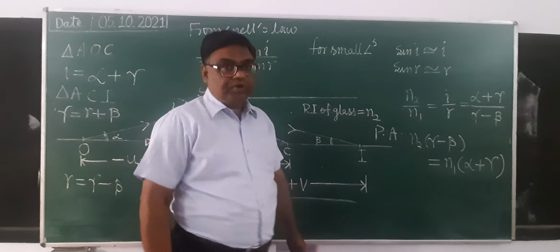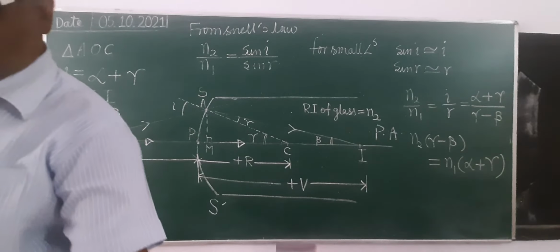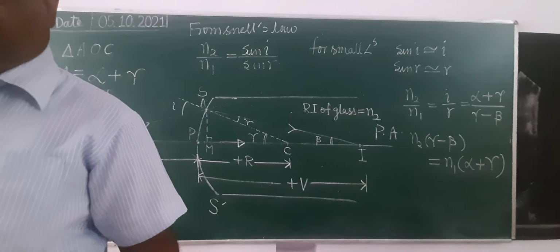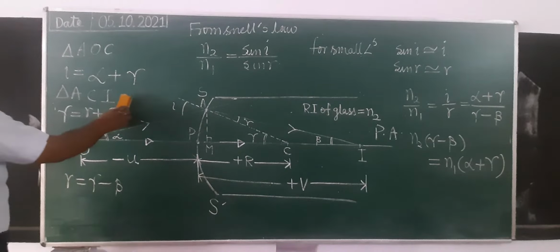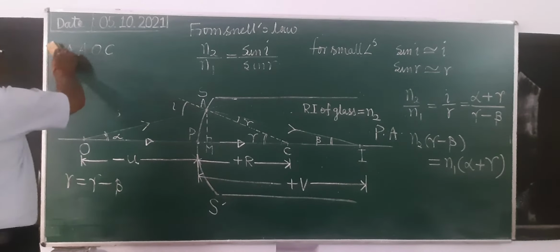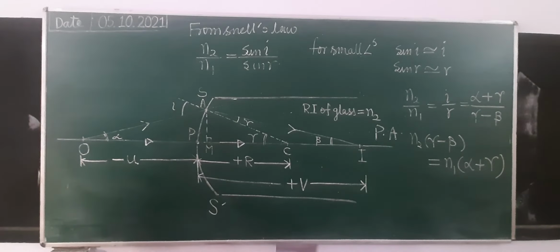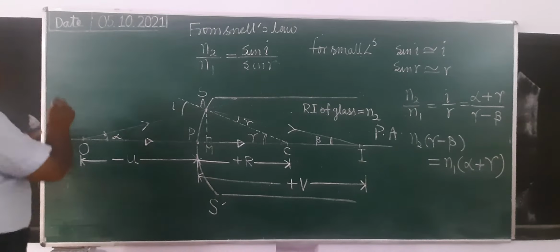Now after this we will keep the terms of gamma on one side, alpha and beta on the other side. It's clear? So see here, n2 gamma on the left hand side, and when you bring the term of gamma from the right hand side, it will be minus n1 gamma.